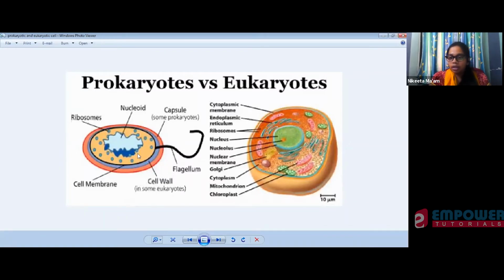Since it is a unicellular organism, it does not need to do much work, so its cell is in the simplest form. Your eukaryotic cell has some complex functions and complex organelles. They have n number of organelles. Have you understood the difference between prokaryotic and eukaryotic cells? We will see in detail when we study the chapter on the cell, where we will study how the prokaryotic cell works, and the eukaryotic cell, where we will see the functions of different cell organs.